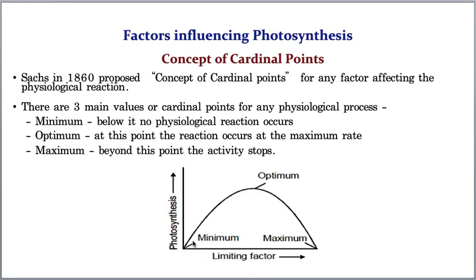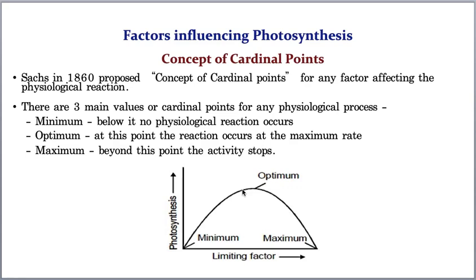Randomly I'm taking an example, students, please try to understand, don't get confused. If there is less availability of light, photosynthesis is not taking place, and with more availability of light, here also photosynthesis is not taking place. But at the optimum, it shows its peak, you can see it. So at the optimum temperature, optimal light availability, optimum availability of carbon dioxide, or optimum availability of water, every time optimum availability, that means medium quantities of limiting factors, will enhance the rate of any physiological activity.